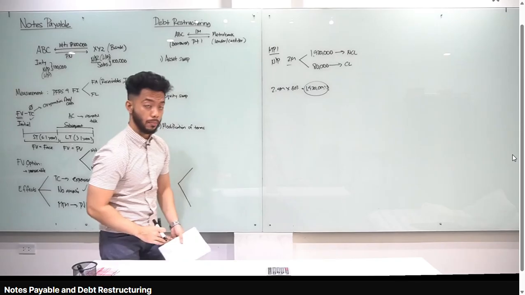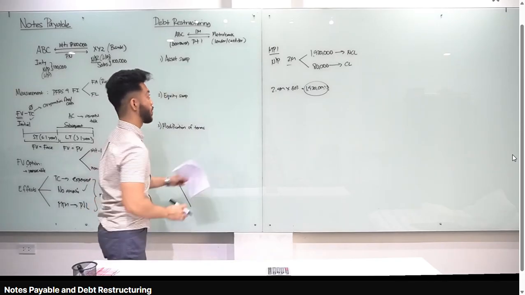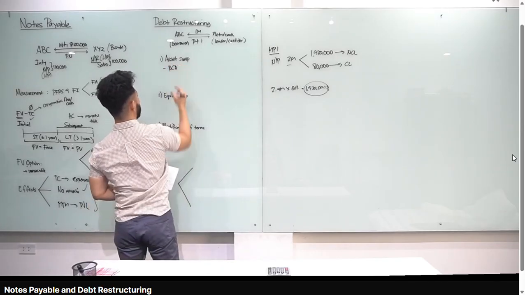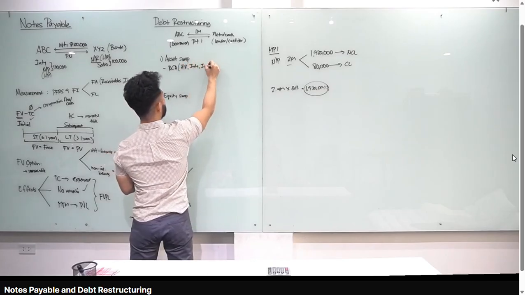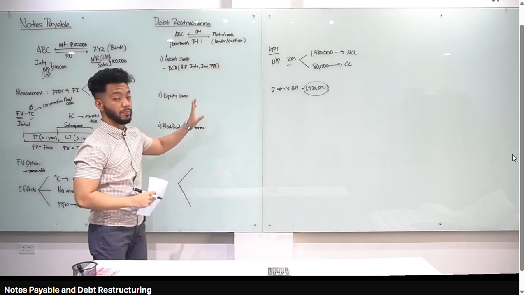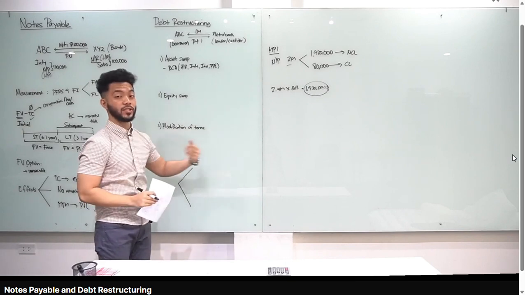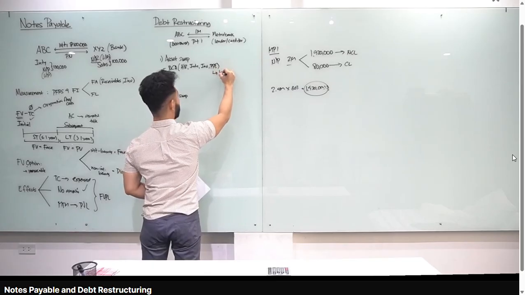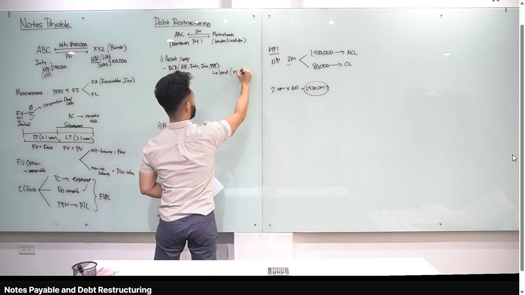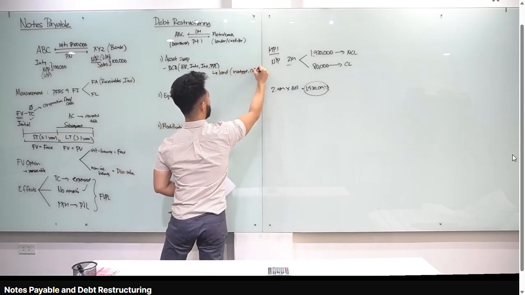Pag sinabi mong asset swap, ang ipambabayad natin sa obligation natin na 1 million pesos is a non-cash asset. Examples of non-cash assets, accounts receivable, inventory, investments, and PPE. Okay? So basically, instead of cash ang ipambayad mo, through asset swap, non-cash asset yung ibabayad natin kay Metrobank. Okay? Actually, ang pinaka-common dyan class is PPE, specifically land. Alright? Ang tawag natin dyan is mortgage, or collateral, or security.